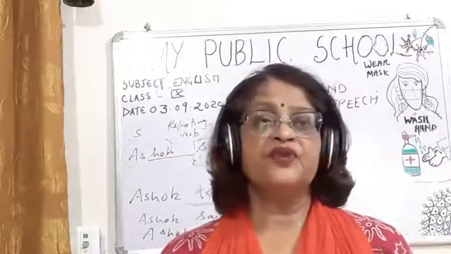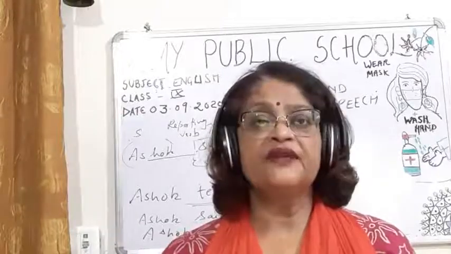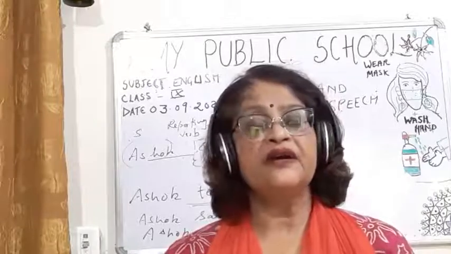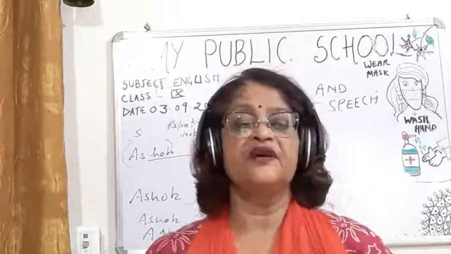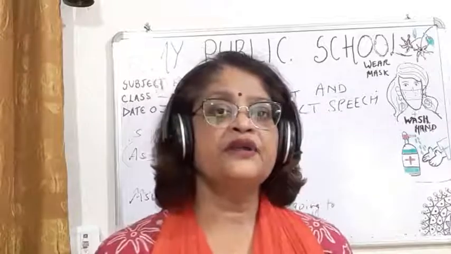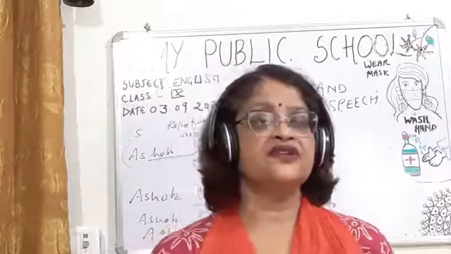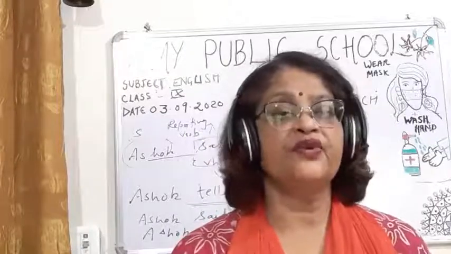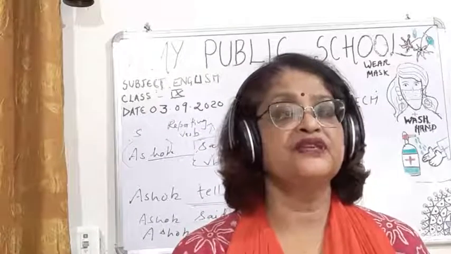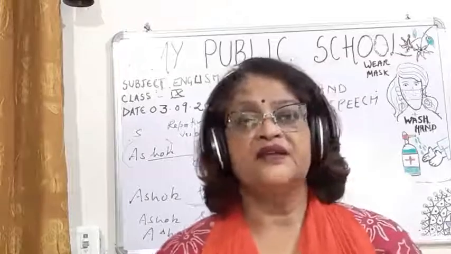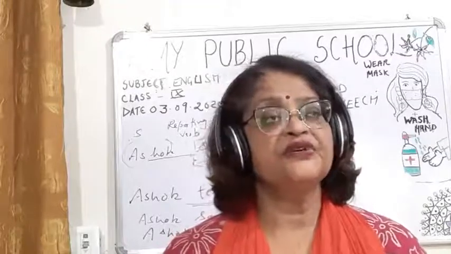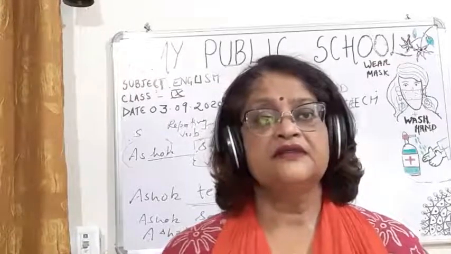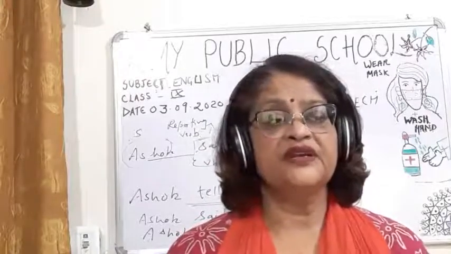Then second point, children, we already know we have to remove the inverted comma. Third point, we have to remove the central comma, and whenever we remove the central comma, we have to join the whole sentence with the conjunction that. And children, now I am going to tell the fourth point. Now this will be today's video, and after that I think the time is going to end also, and in tomorrow's video I will be teaching you how the pronouns are changed. And children, let me discuss the 6 points.